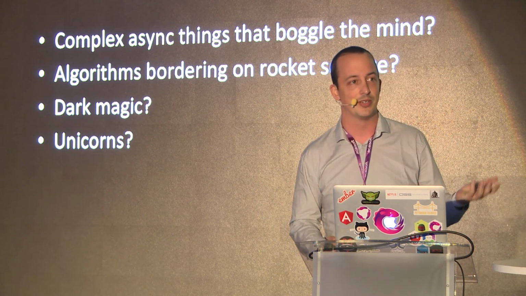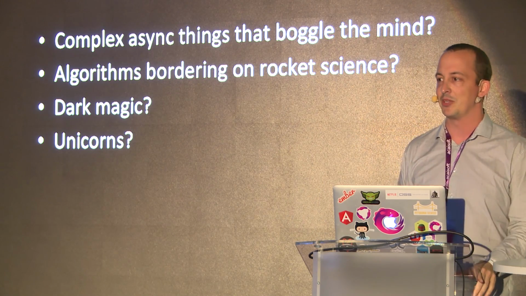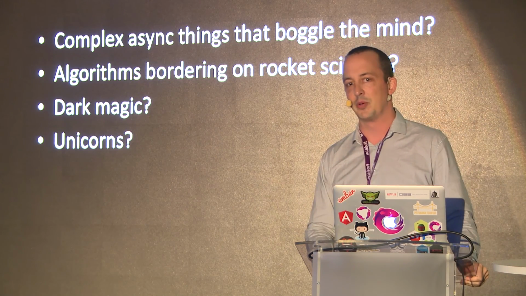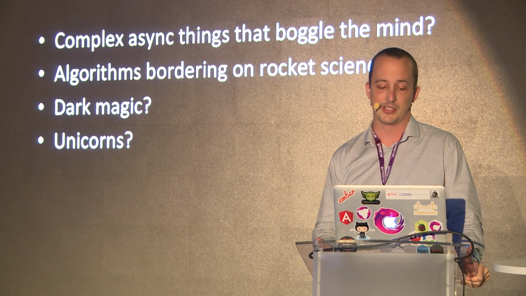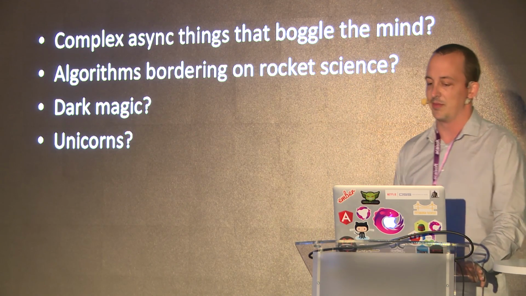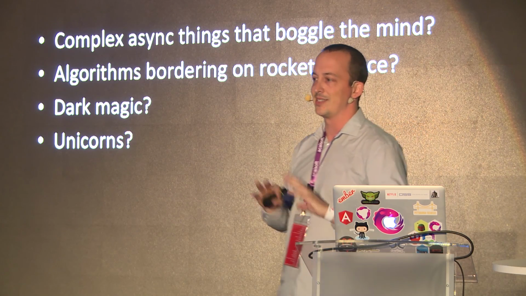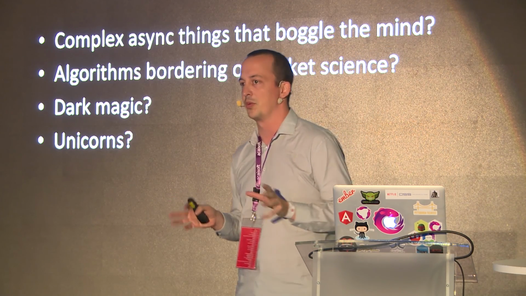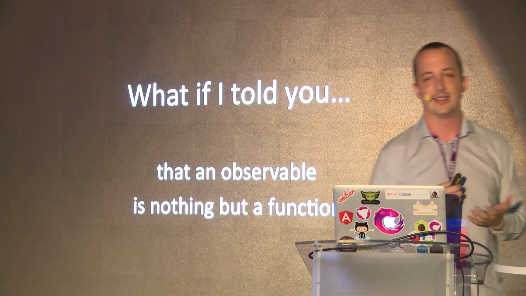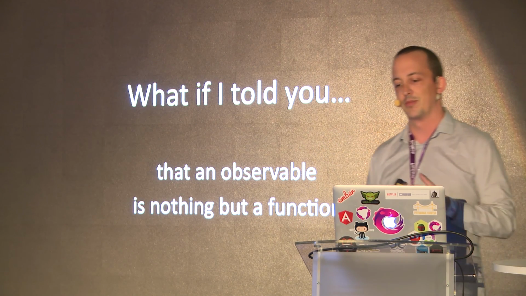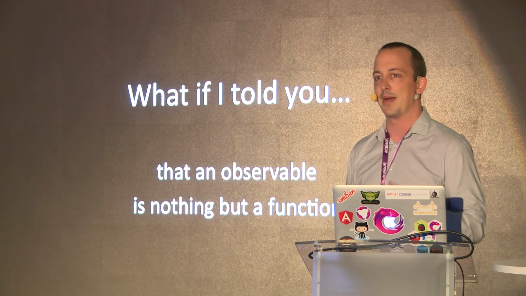Dark magic and unicorns. If I had a unicorn, I would not be standing up here right now. I would be riding my unicorn. I don't know dark magic, so not that. I'm not a rocket scientist. So none of these things exist inside of observable as a type. What if I told you that observables are really nothing but functions? So they're just functions, and they're kind of wrapped in a class.